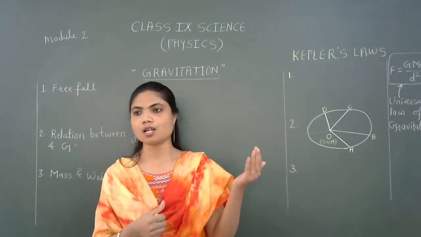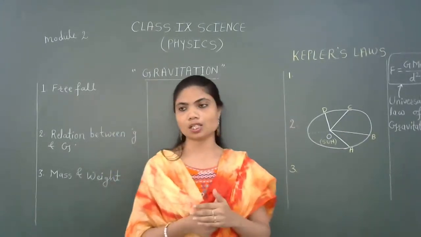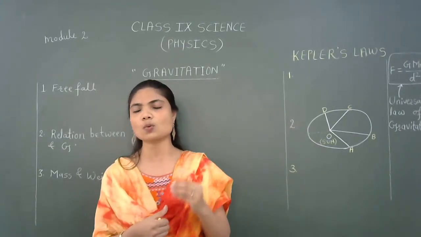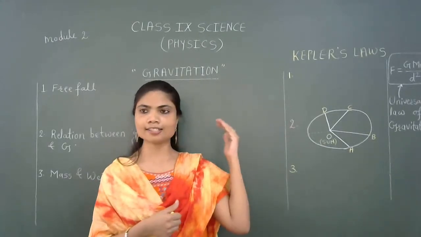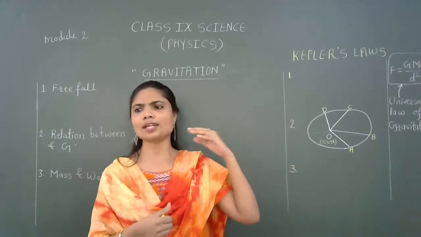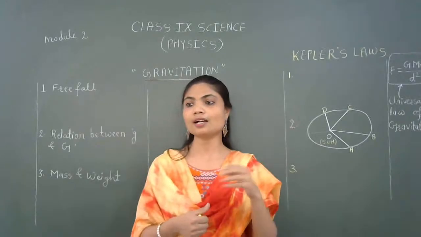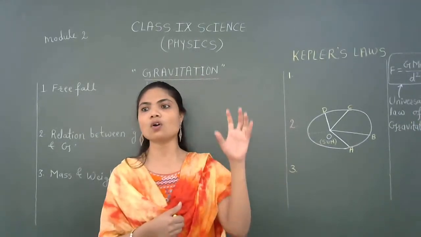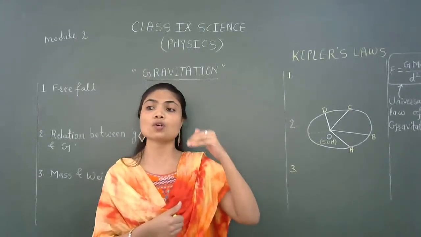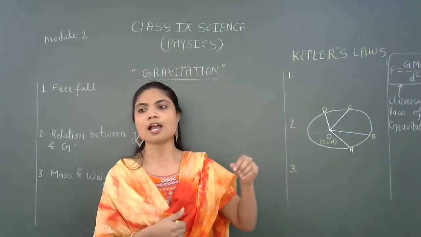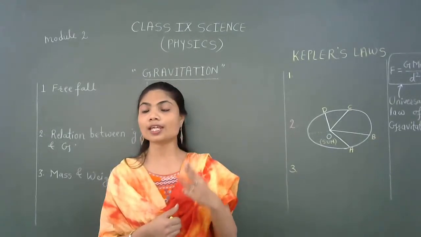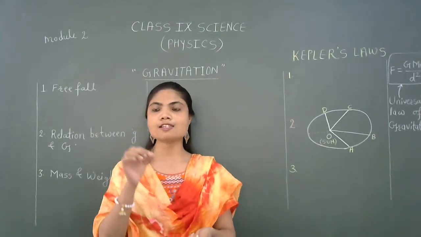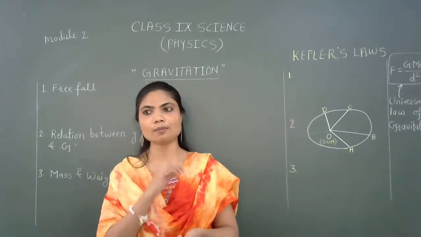Many of our students responded well in the last class. Now continuing with that concept, how did Newton get the idea of the inverse square law? In the early 16th century, many astronomers collected data regarding planetary motion, and Kepler was the one who studied all that information and put forward three very important laws of planetary motion, Kepler's laws for planetary motions.